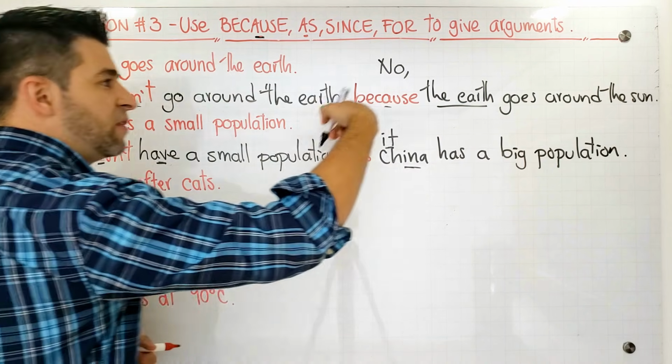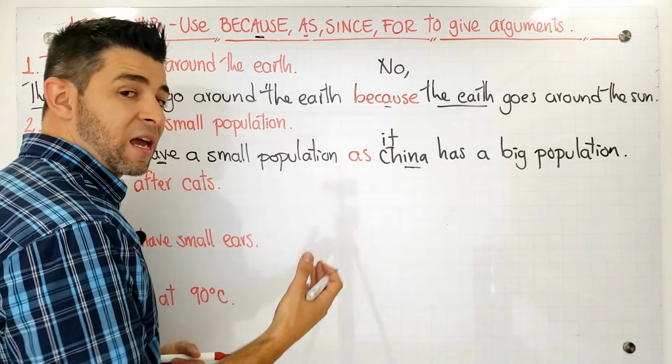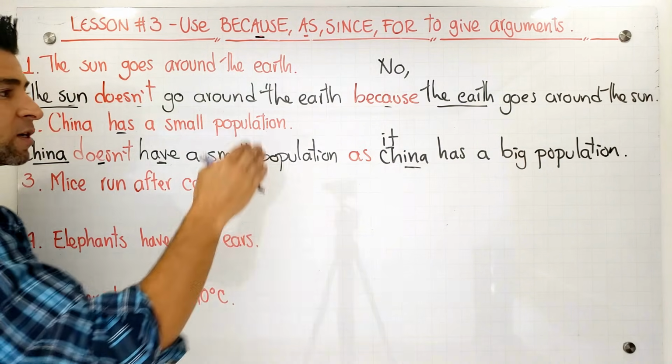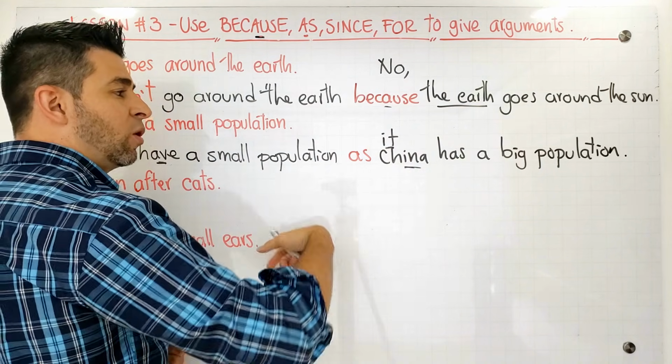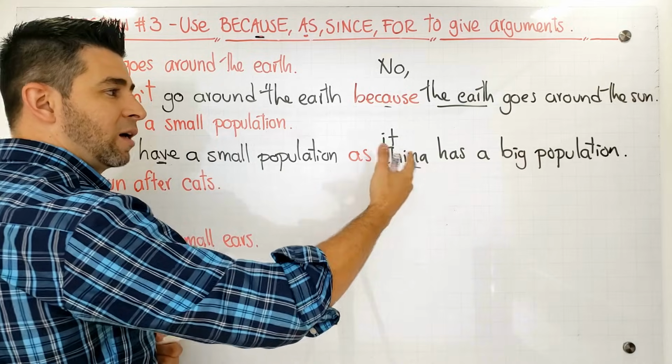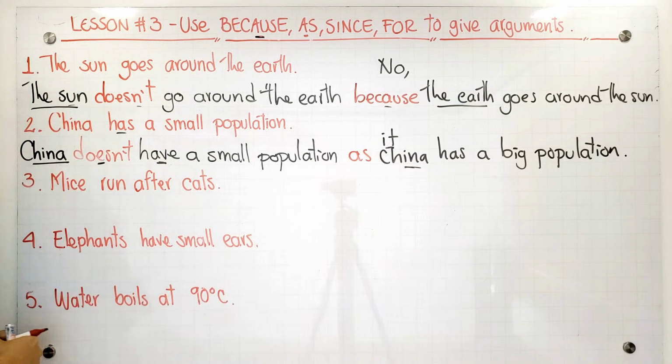The sun and the earth. They are 2 different things. Dos cosas diferentes. Okay? So, guys, in this case, you can say as it has a big population, or you can also say as China has a big population. Okay?